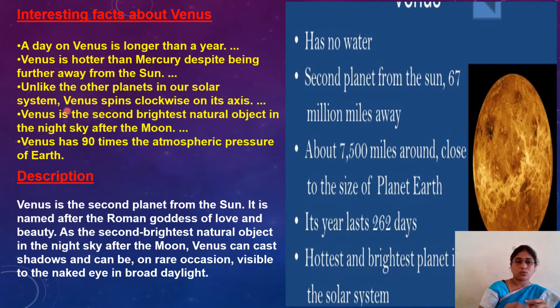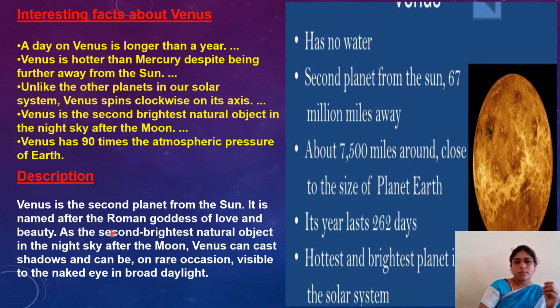That is the importance. And Venus is the second brightest natural object in the sky, as I told, and it has 90 times the atmospheric pressure of Earth. So whatever the atmospheric pressure of the Earth is, Venus has 90 times that. Understood clearly? Venus has more pressure than Earth. How many times? 90 times. See here.